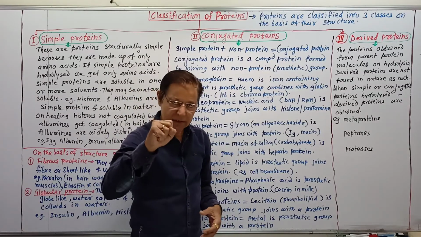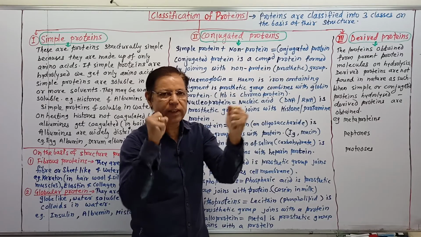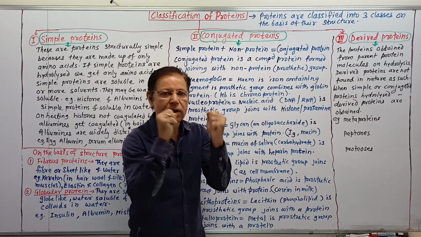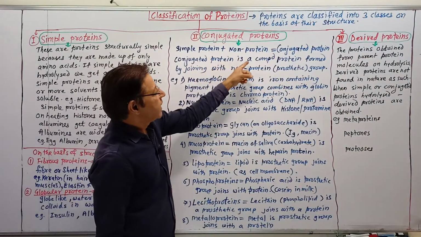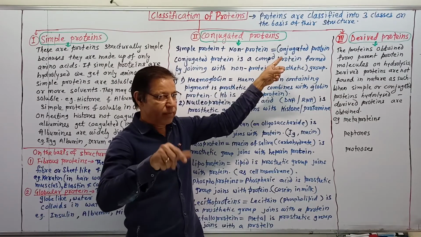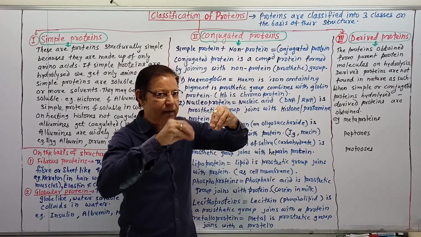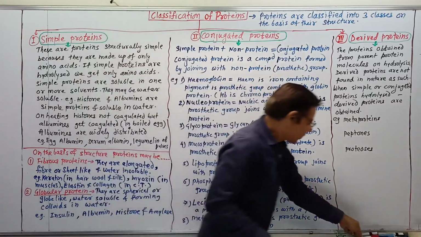It means protein joins with a non-protein group, the prosthetic group. A conjugated protein is a compound protein, not simple but compound, because here two components are there, protein and non-protein substance. That is why they are called compound proteins.